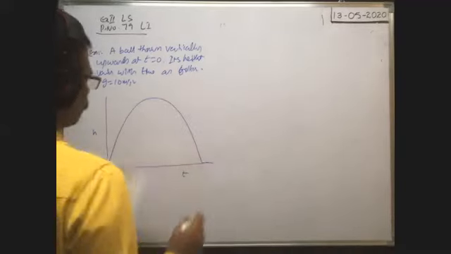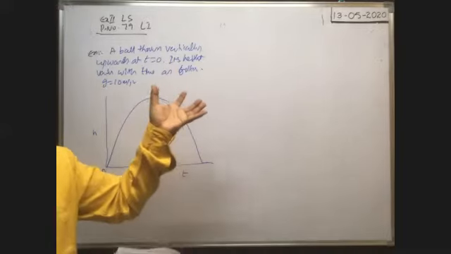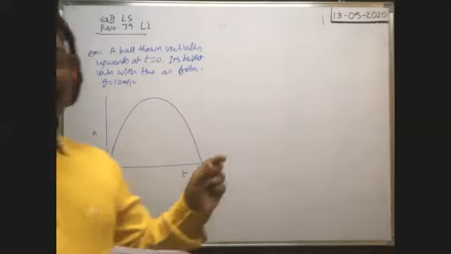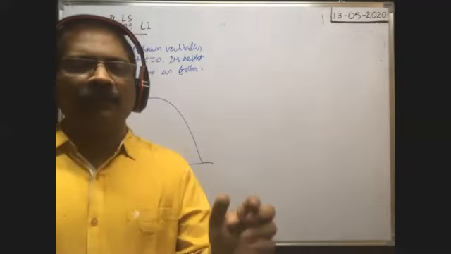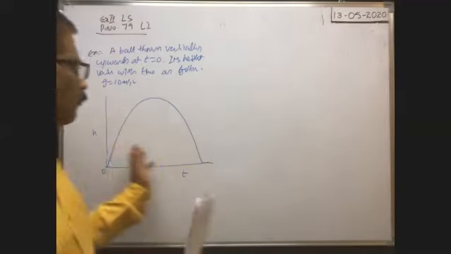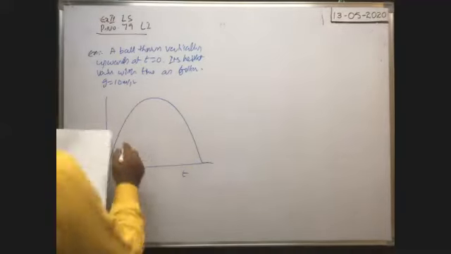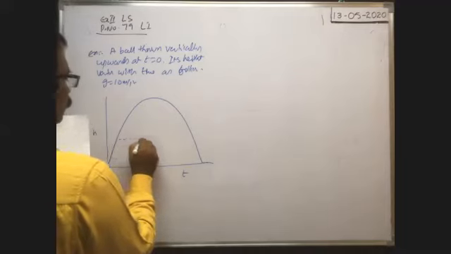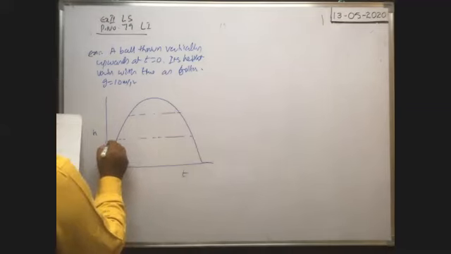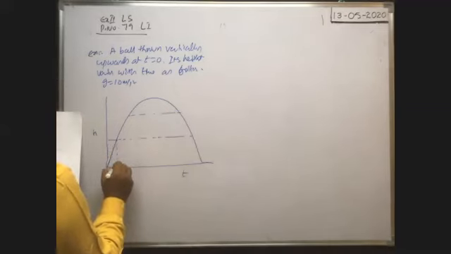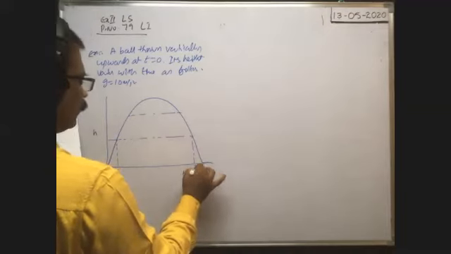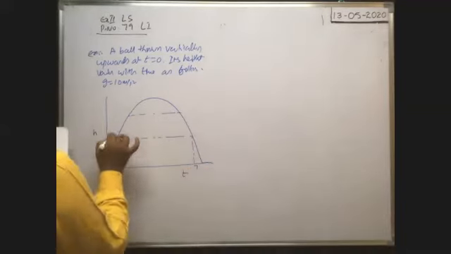We'll get a parabola. When the body is thrown vertically upwards here, the height increases and then decreases. So how it varies with time, between height and time, if you note the equation, then you will get a parabola equation. That's why we got the parabola like this. It is given that exactly at time 1 second and at time 7 seconds, the body reaches the same height h1.